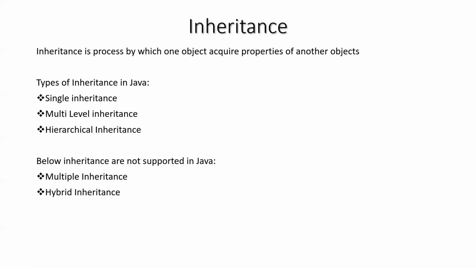Now let's move on to the different types of inheritance. So what is single inheritance? In single inheritance, when one class inherits another class, this is known as single inheritance. So here there are two classes: one is the superclass and the other is the child class. Before moving on to the inheritance types, let me explain what the parent class and the child class are.